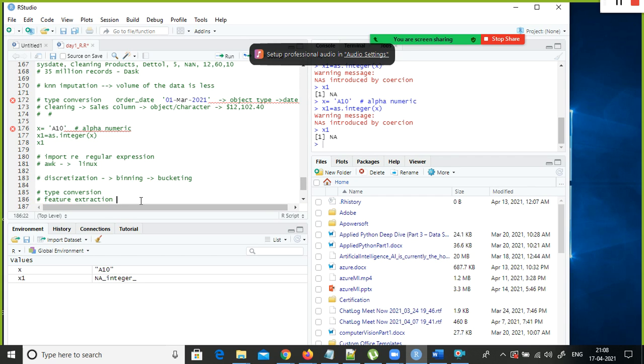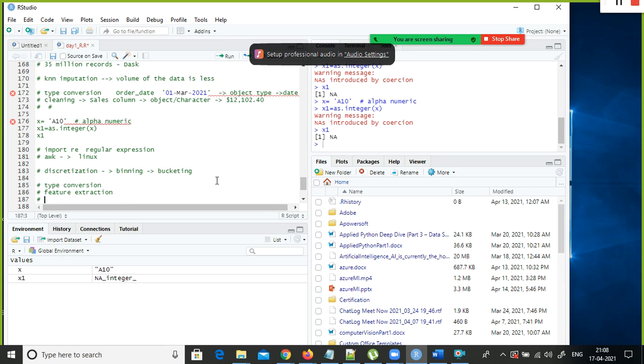We do some kind of feature extraction. How do you do feature extraction? Based on an existing column, you are deriving a new column. It is also called a derived column, a derived feature. Henceforth, if I say feature, it refers to the column name.